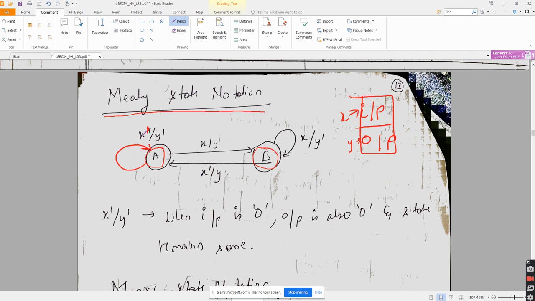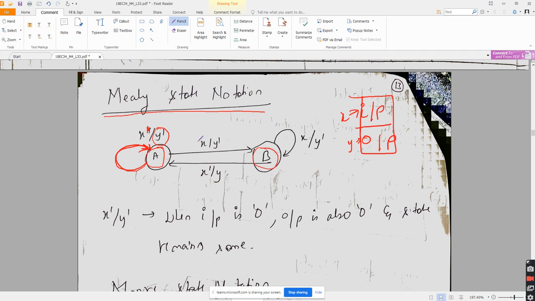So when x is 0, x bar, what is the meaning? When x is 0, what is y? When x is 0, y is 0, means output is 0, and I will remain in the same state, that is A only. That is the meaning. Understanding? That is how you are supposed to read this.